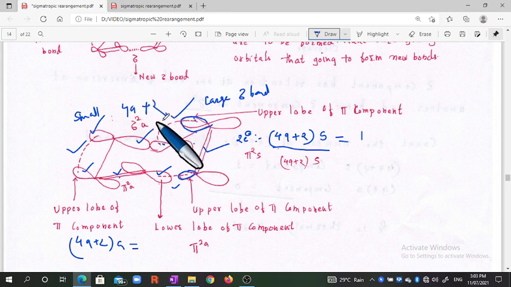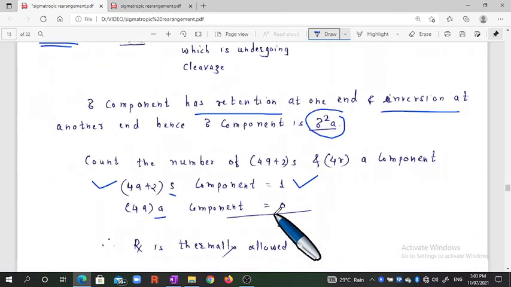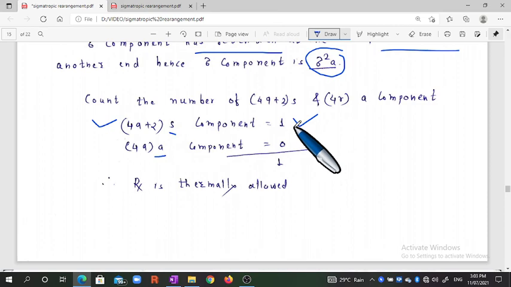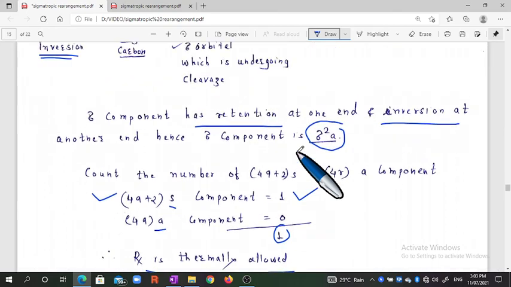Two electrons are there, but it is also antarafacial, therefore we do not consider it. It is suprafacial. Okay, only one suprafacial component is there, and the summation of the components is odd, therefore the reaction is thermally allowed.